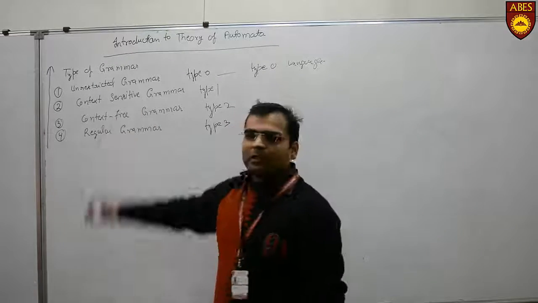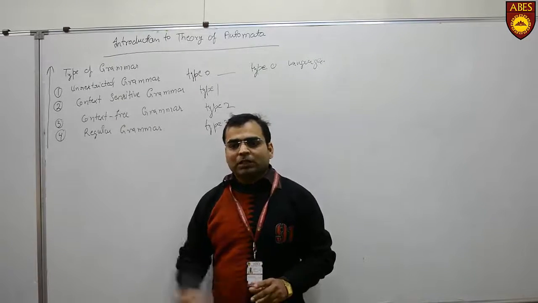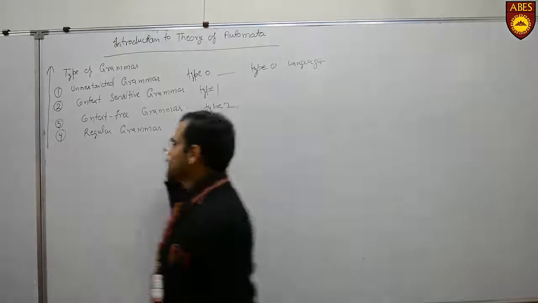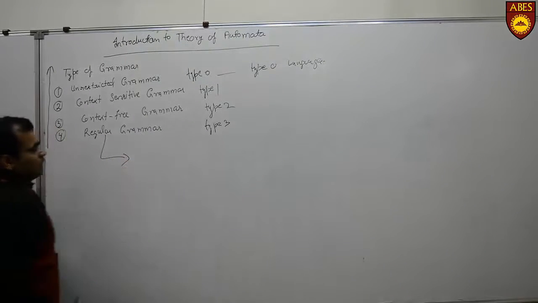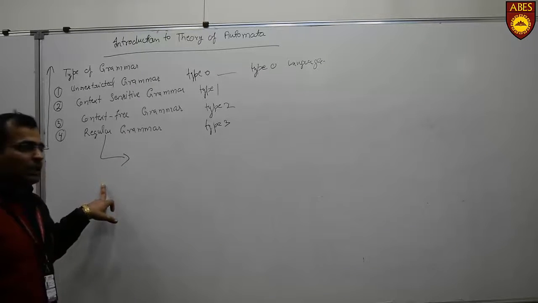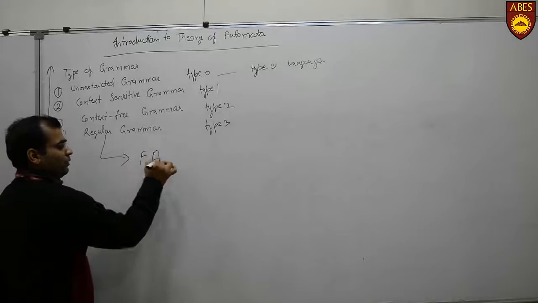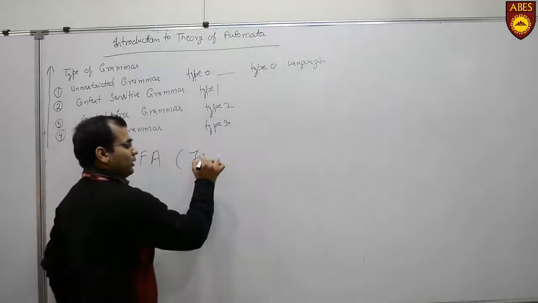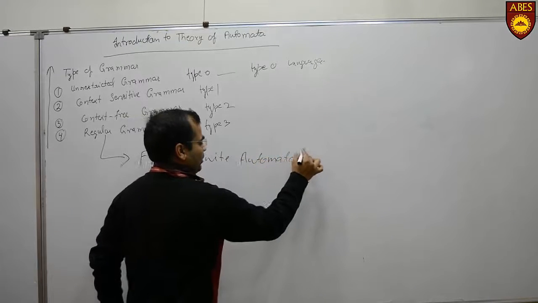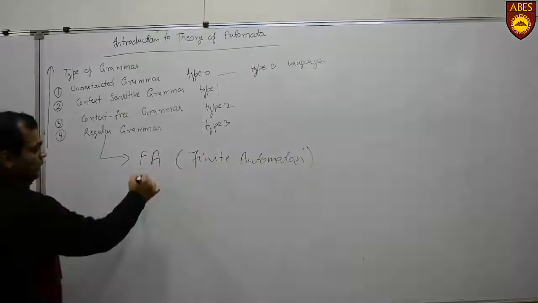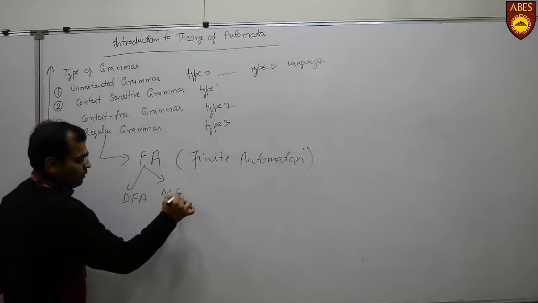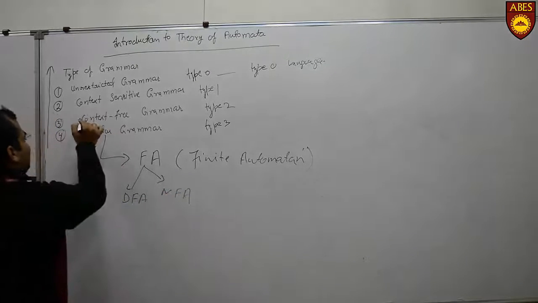All these grammars have corresponding machines that could be used for accepting those languages or for generation of those languages. For example, regular grammars generate the regular language, and that language can be recognized by an FA. FA stands for finite automaton. In that we will cover DFA, NFA. Okay.